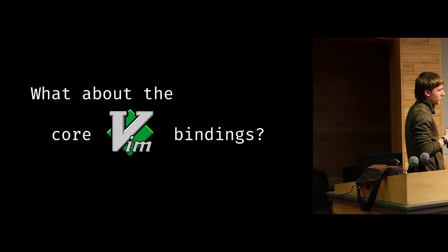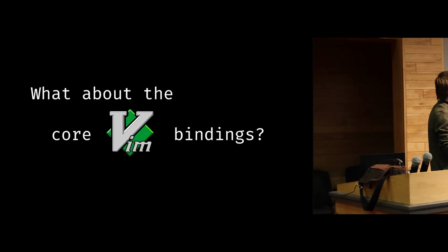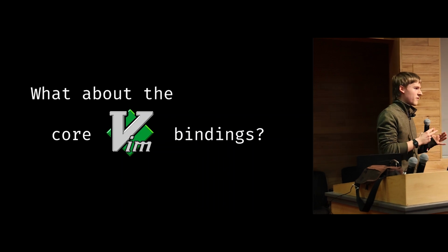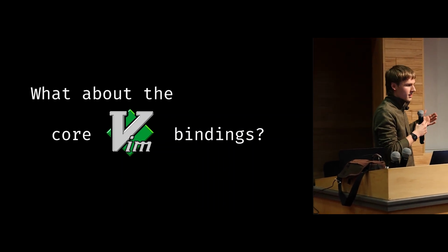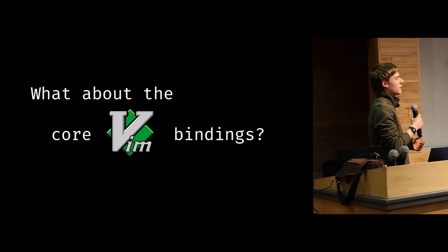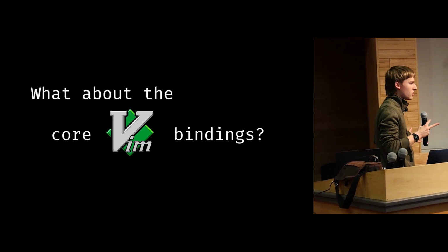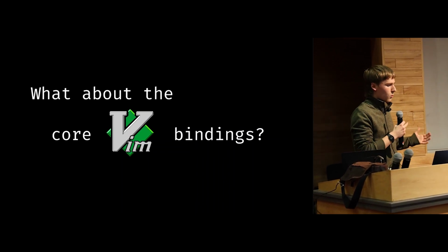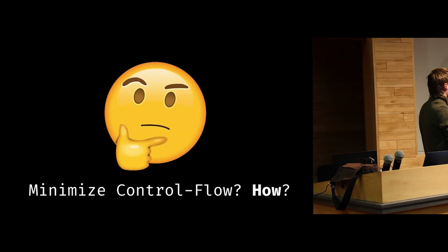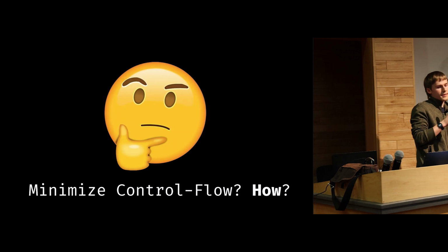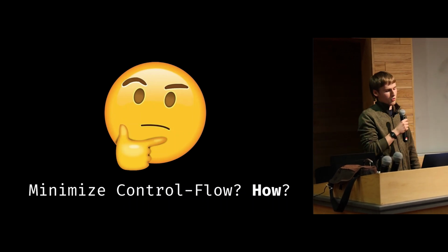So then this naturally leads into the question, what about the core Vim bindings? Our bread and butter of Vim are the core Vim bindings that we use every day. We don't use macros to do things, but we use something that's maybe a little less powerful than macros, but is more general and we can apply everywhere and we can use all day, every day, right? So what is the equivalent of this for declarative programming? And we can go back to this question about minimizing control flow. How can we apply this to general purpose programming?